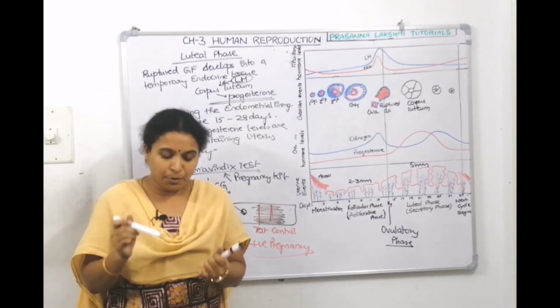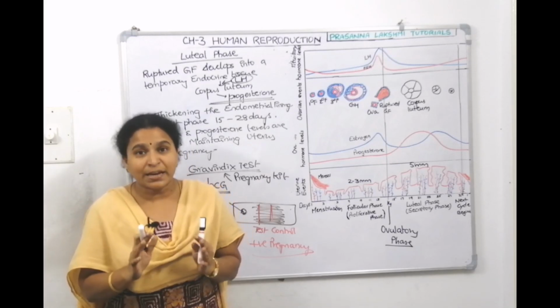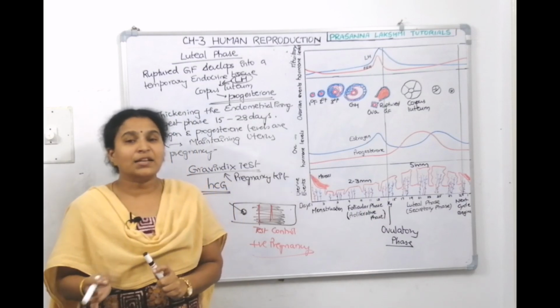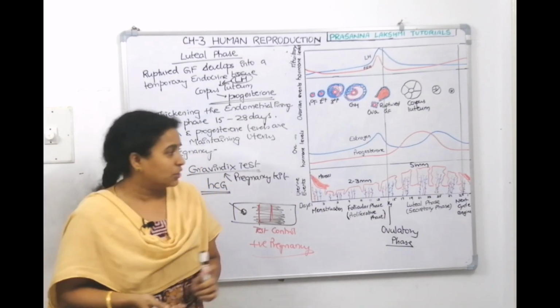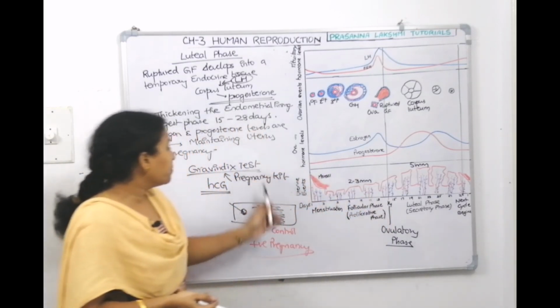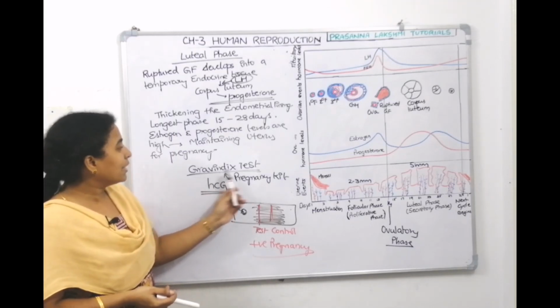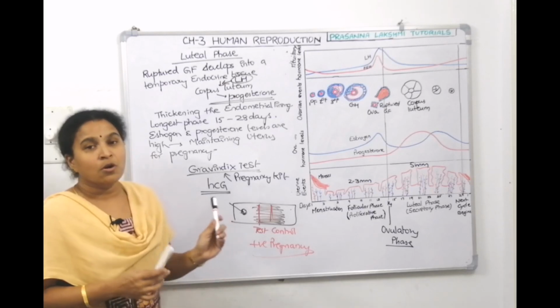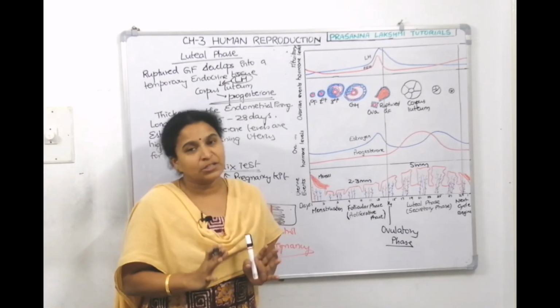Understood? So we discussed about ovulation kit also to check when did ovulation happen, so that they can increase the chances of fertilization by doing copulation. And we checked how to confirm pregnancy also. The name of the test is called Gravindex test, where we check for the presence of HCG hormone. Hope you understood about menstrual cycle.